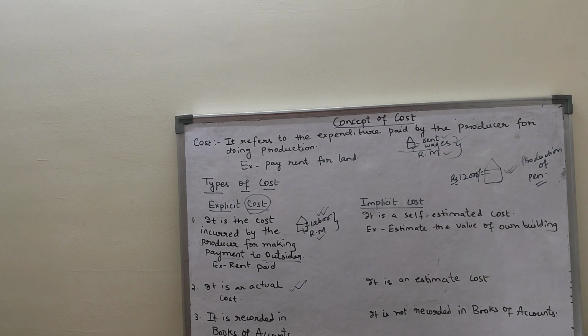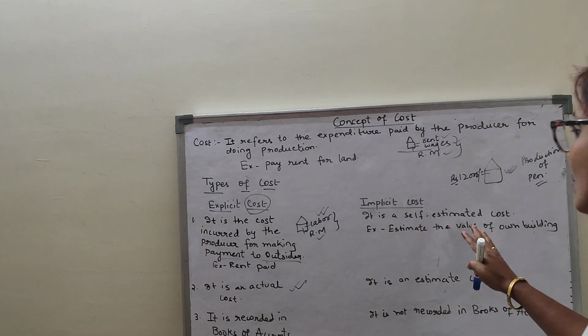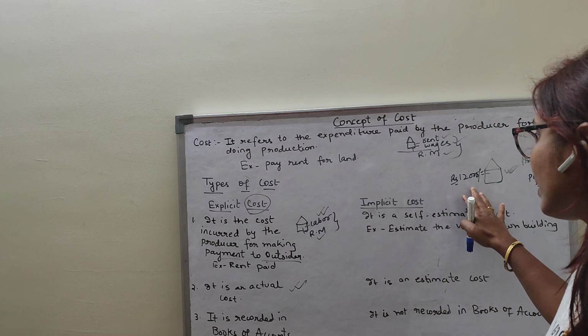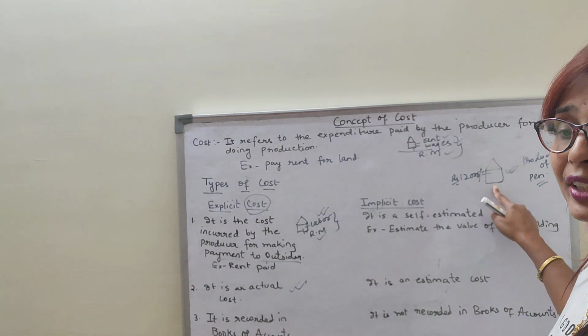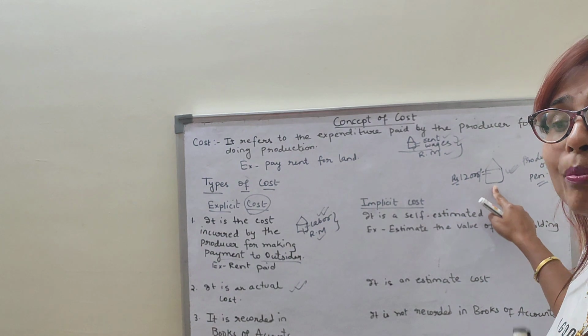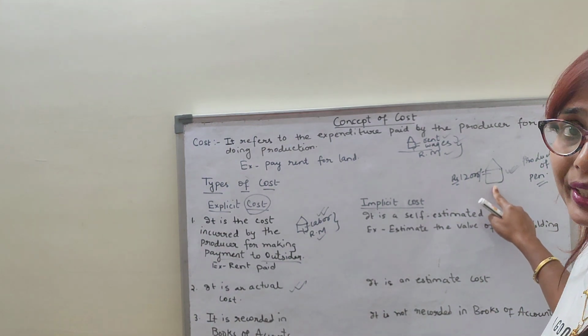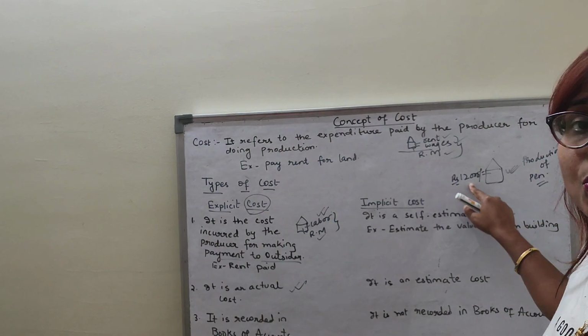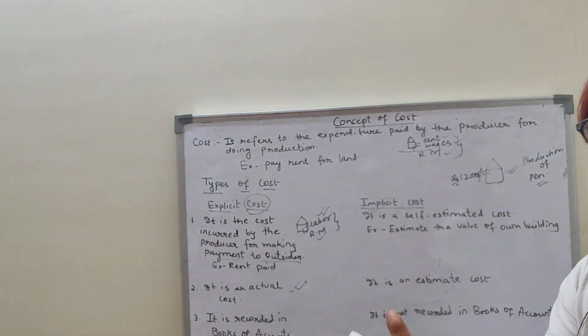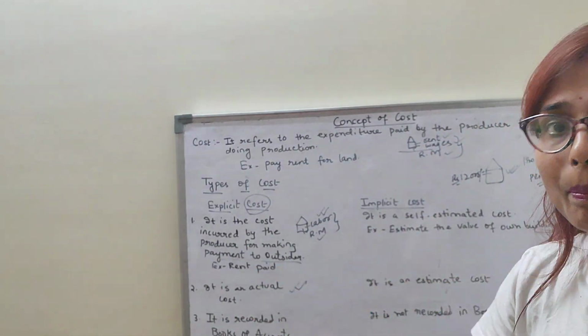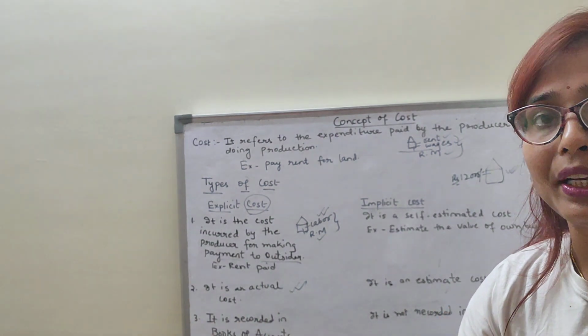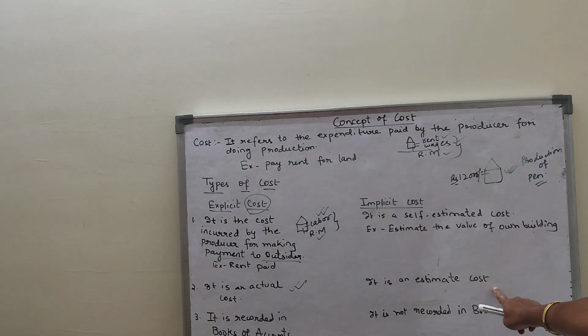Clear, children? So only I am thinking. This is my self-estimated cost. If this factory is not mine and I have taken it on rent, how much money would I have to pay as rent for this building? 12,000. So this is a self-estimated cost. Only I am estimating, I am thinking. I am not actually paying it.